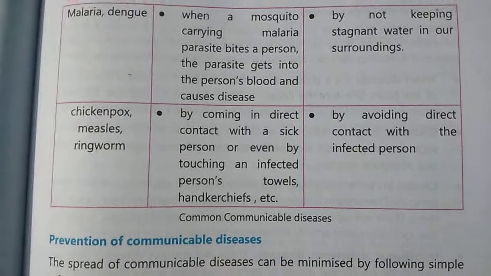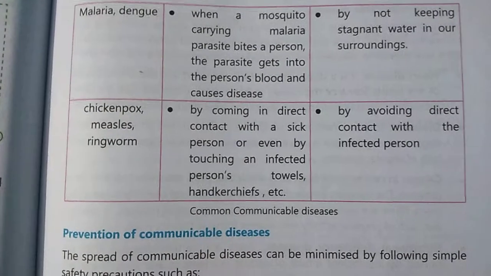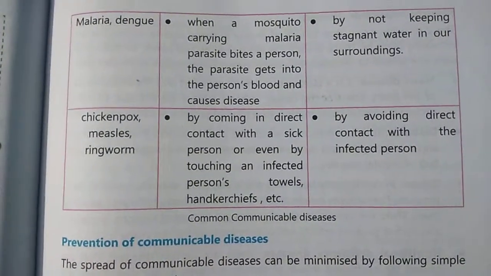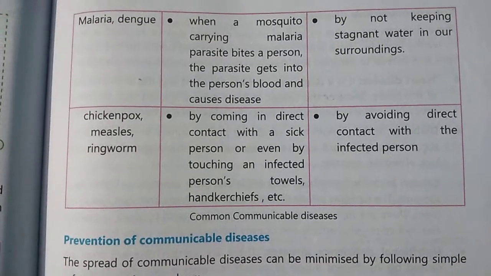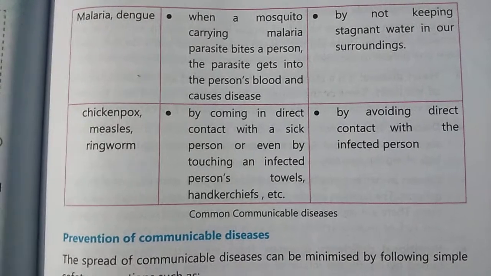By avoiding direct contact with the infected person. This is the only precaution we can take. So if we know that a person is infected with chickenpox, measles or ringworm, the best thing to do is avoid direct contact with that person.